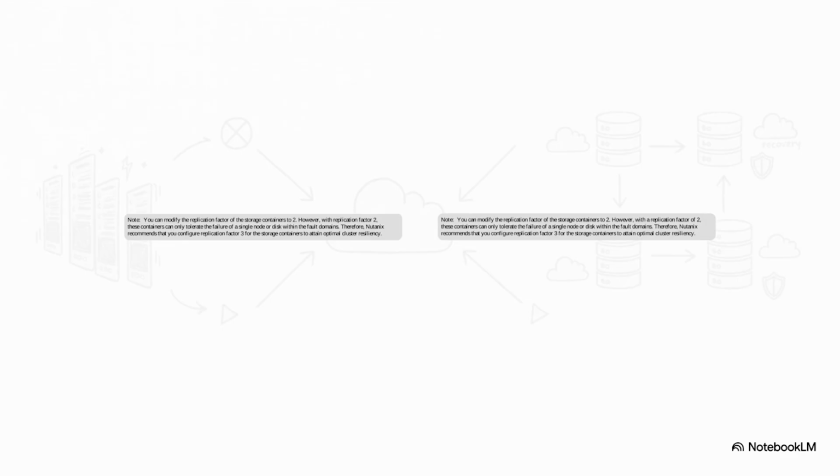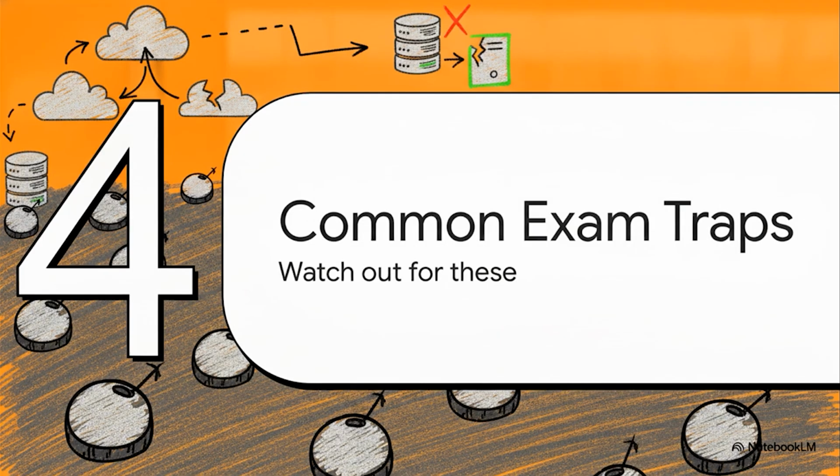Let's look at a very common practical exam scenario. If you're running RF2 and you put a node into maintenance mode to do some upgrades, you have effectively zero fault tolerance left. A single disk failure on any other node at that exact moment means immediate data unavailability. Okay, that brings us to Section 4, Common Exam Traps. Let's walk through the minefield.